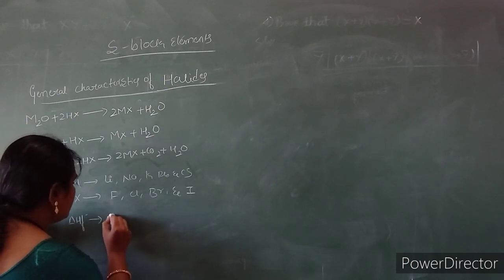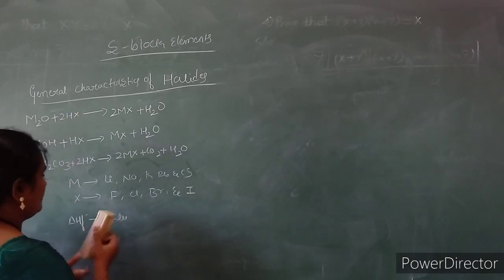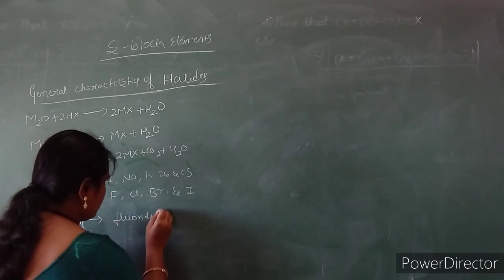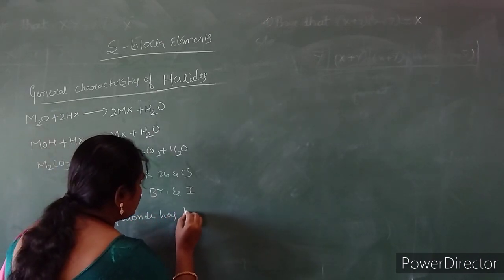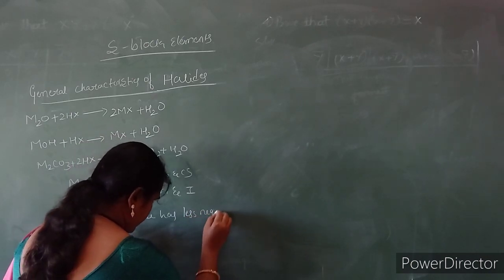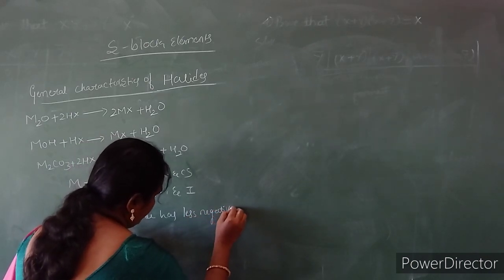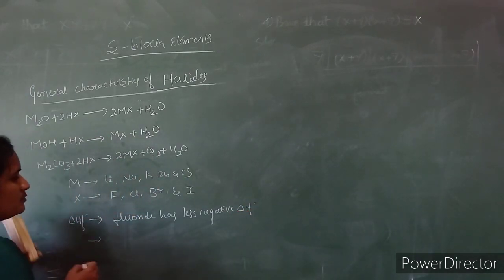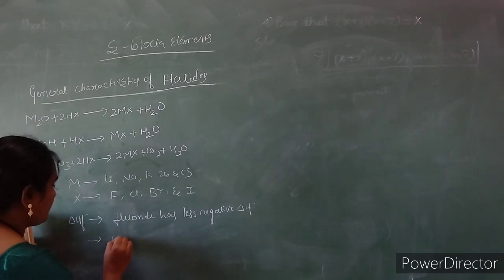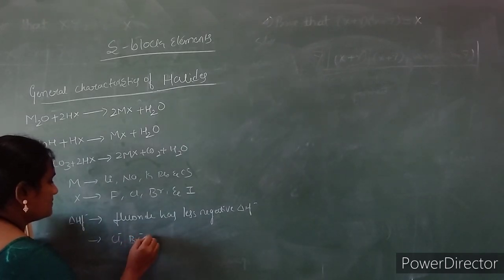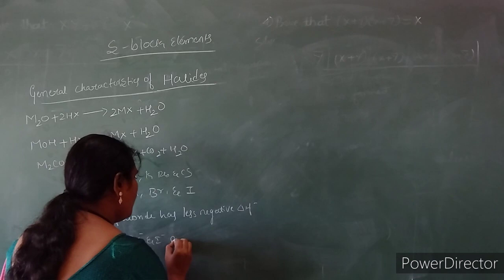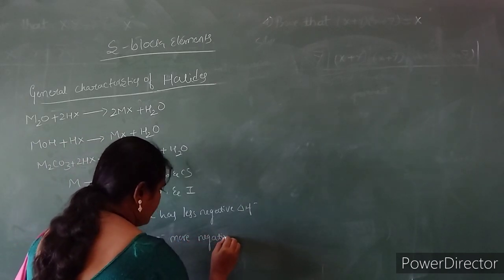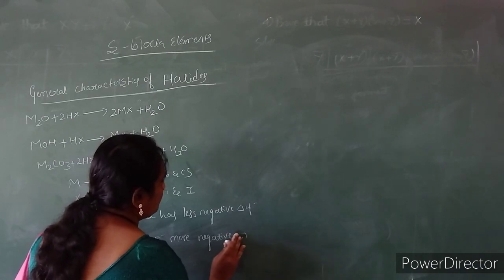So the fluoride has a less negative enthalpy of formation, and chloride, bromide and iodide have a more negative enthalpy of formation.